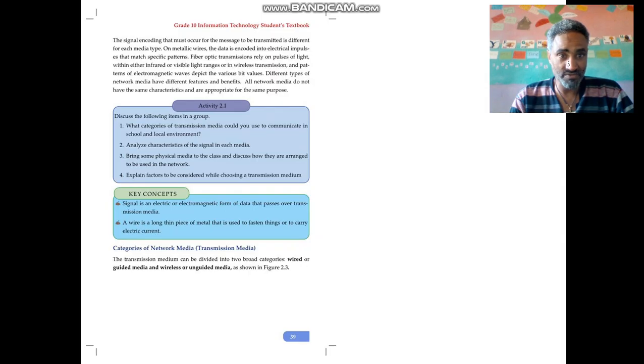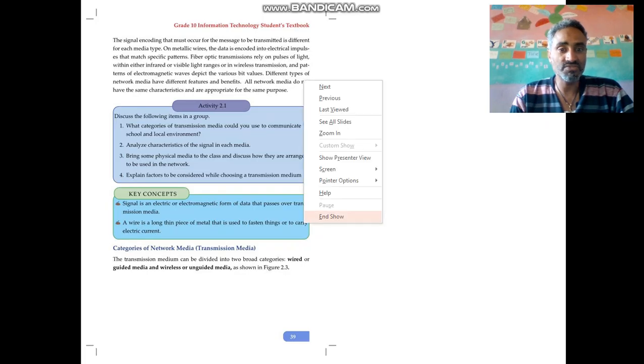Different types of network media have different features and benefits. We'll see the next categories of network media transmission in the next lesson. For today, it's enough. Thank you.